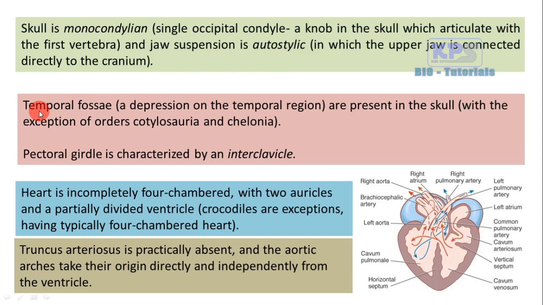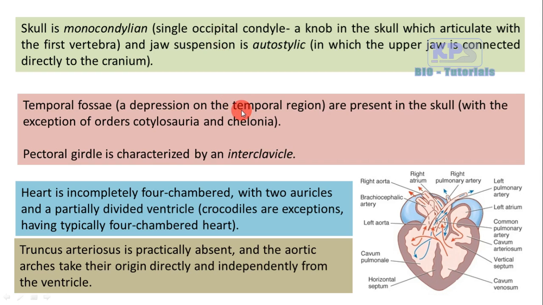Then the next feature of reptiles is their temporal fossae. In reptiles, the temporal fossae are present in the skull. What is a temporal fossa? That is a depression on the temporal region. You know, our skull is divided into frontal region, parietal region and temporal region.